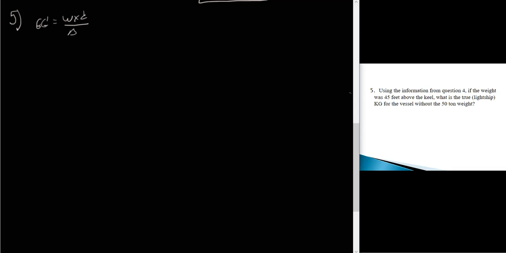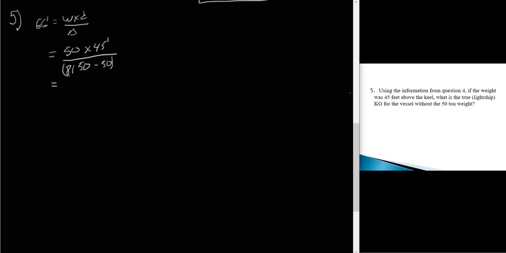Well, the fact is that we're going to be discharging 50 tons. So we're going to have to subtract 50 tons from the overall weight of the vessel, which from the previous problem was 8150. So let's stick some numbers in here. Our weight is 50 tons, that's what we're removing, and our distance is 45 feet. And our displacement is going to be 8150 minus 50, because we're going to be removing that weight.